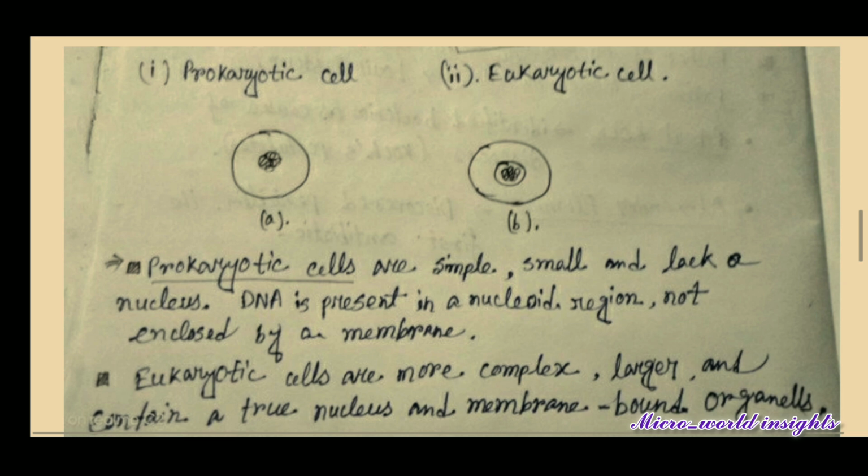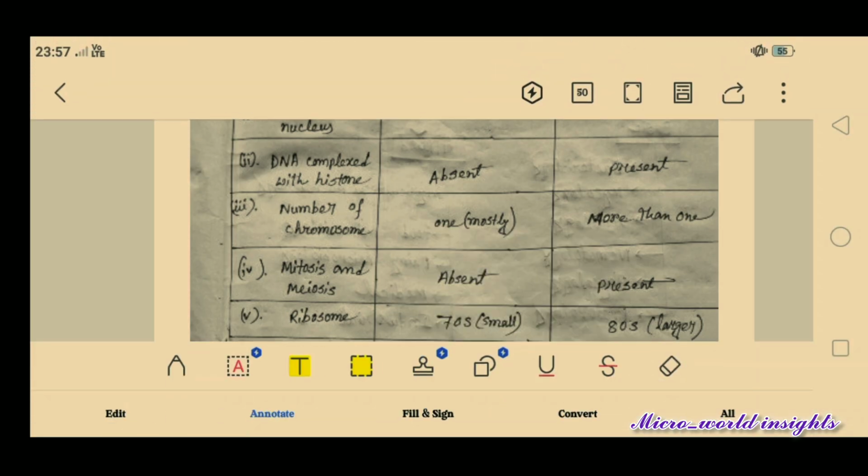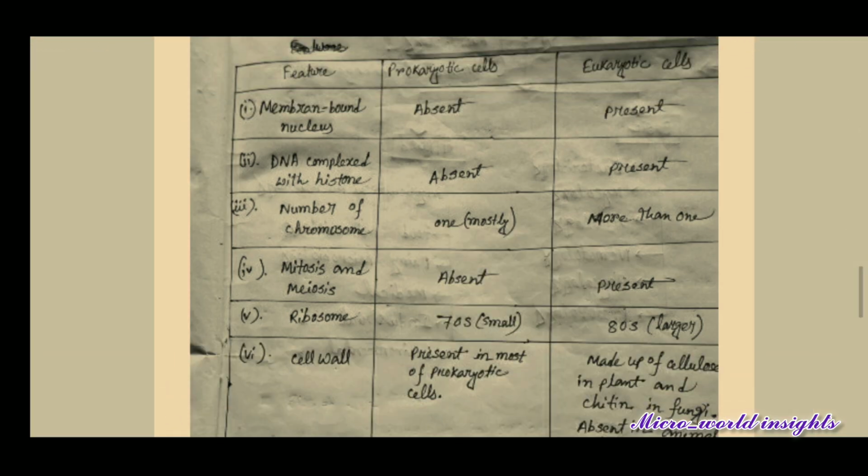Now the difference between prokaryotic cells and eukaryotic cells. Membrane-bound nucleus: prokaryotic cells absent, eukaryotic cells present. DNA complex with histone: prokaryotic cells absent, eukaryotic cells present. The number of chromosomes: prokaryotic cells have 1 and eukaryotic cells have more than 1.